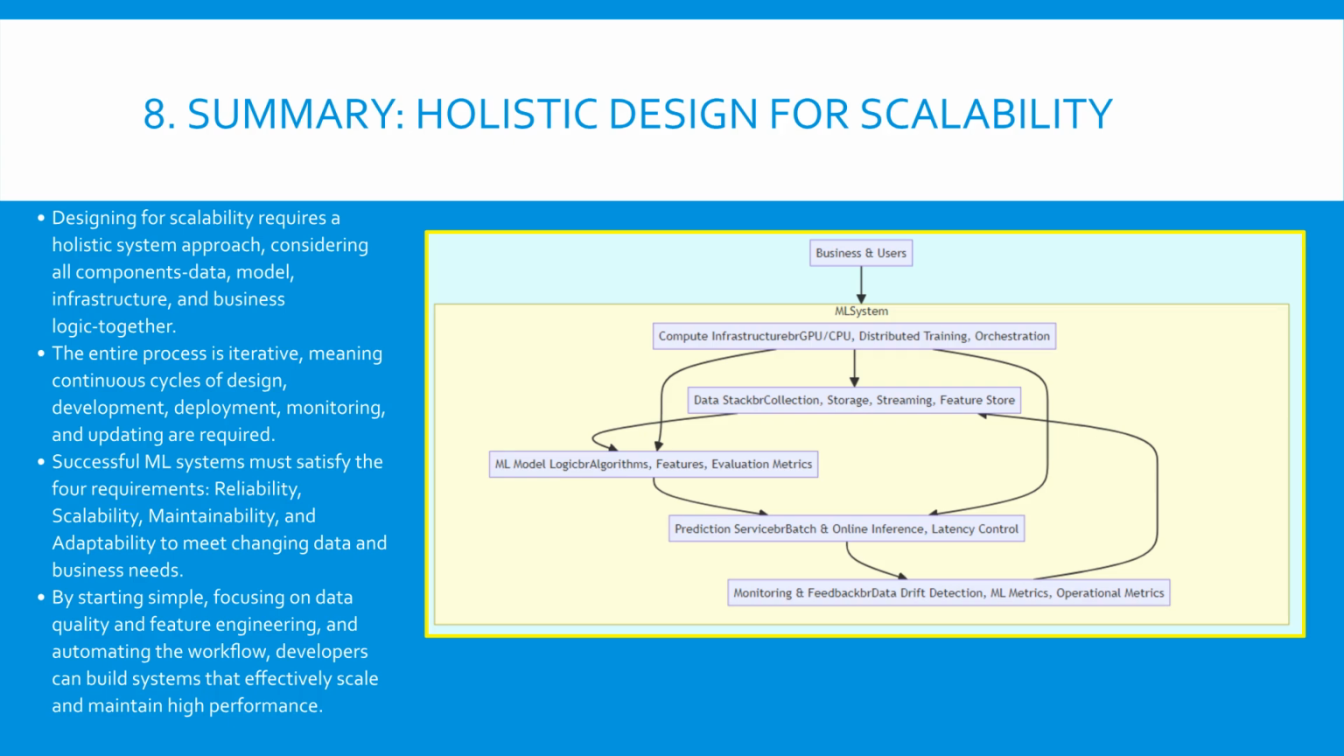Failure to scale or maintain any one component will compromise the entire system, stressing the importance of this integrated design approach. We learned that scalability requires a holistic, iterative approach, encompassing all layers of the ML system. The important point is that the system must continuously adapt and maintain the core requirements: reliability, scalability, maintainability, and adaptability to ensure long-term production success.